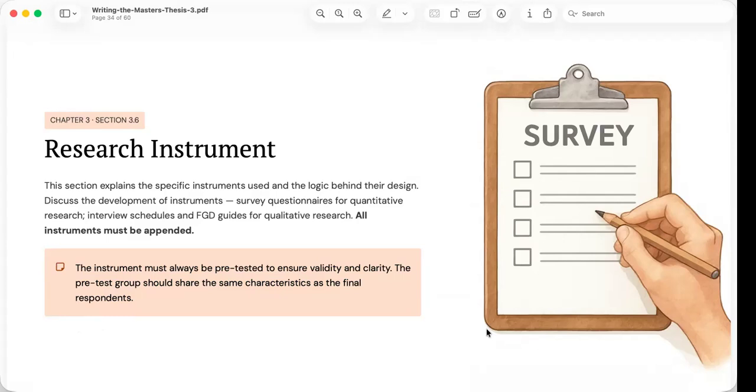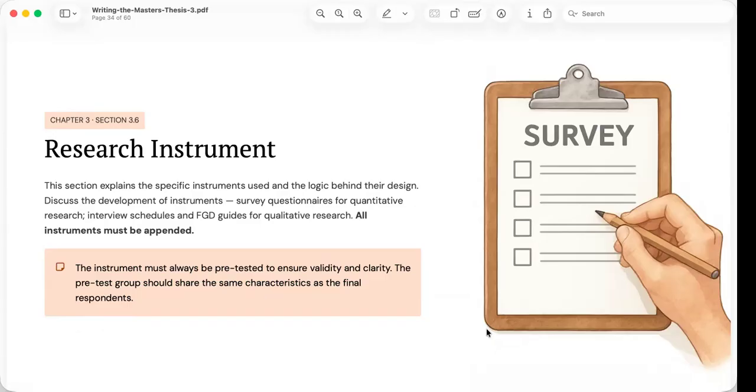An important point emphasized by the presentation is pre-testing. Before using the instrument in the actual study for quantitative research, it should first be tested with individuals who possess characteristics similar to those of the intended participants.